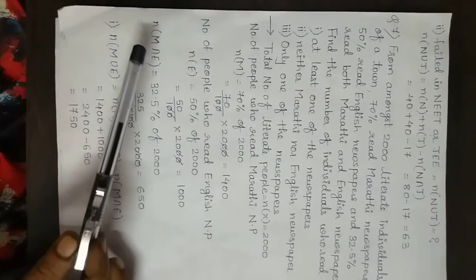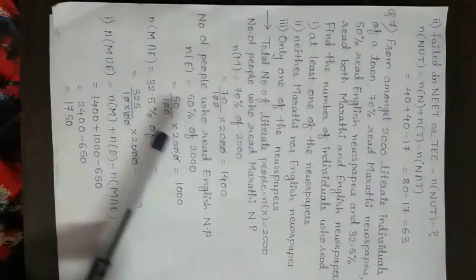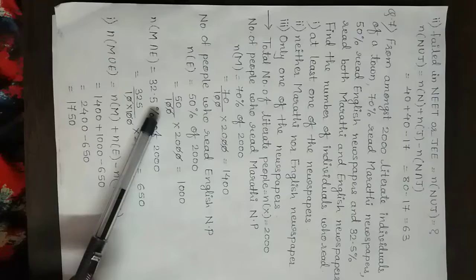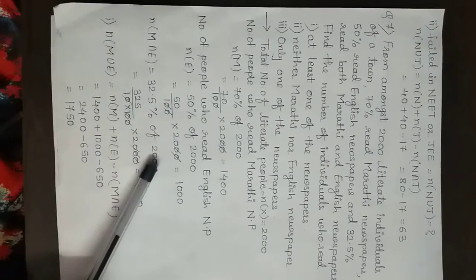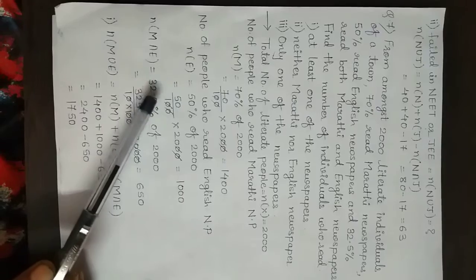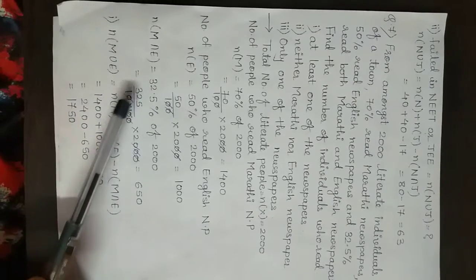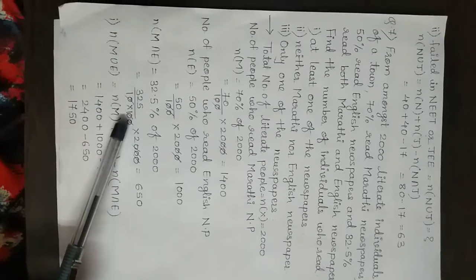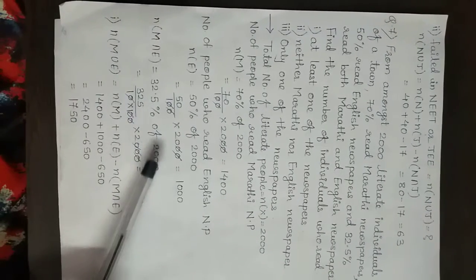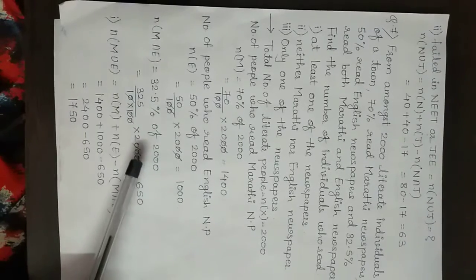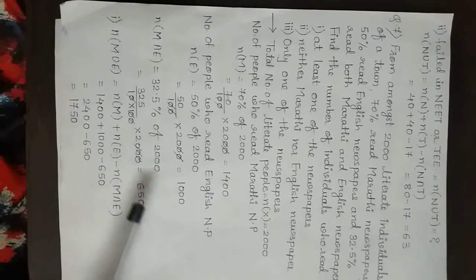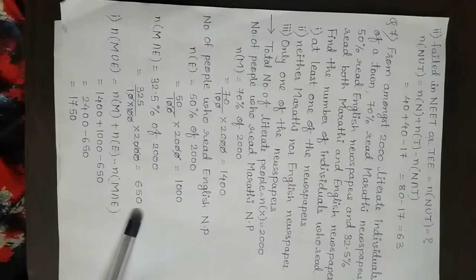Now n of m intersection e means the people who read Marathi as well as English newspaper. That is 32.5%, so 32.5% of 2000, that we will calculate. Since 32.5 is given, we write 325 upon 10, because there is one decimal point, into the 100 which we use to calculate the percentage, and into 2000. Now this 30 gets cancelled with this 30 of 2000, and we get the answer as 650.